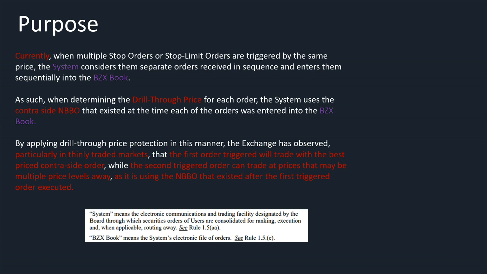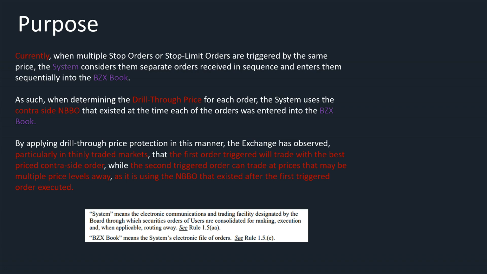By applying drill through price protection in this manner, the exchange has observed, particularly in thinly traded markets, that the first order triggered will trade with the best priced contra side order, while the second triggered order can trade at prices that may be multiple price levels away, and it is using the NBBO that existed after the first triggered order executed.